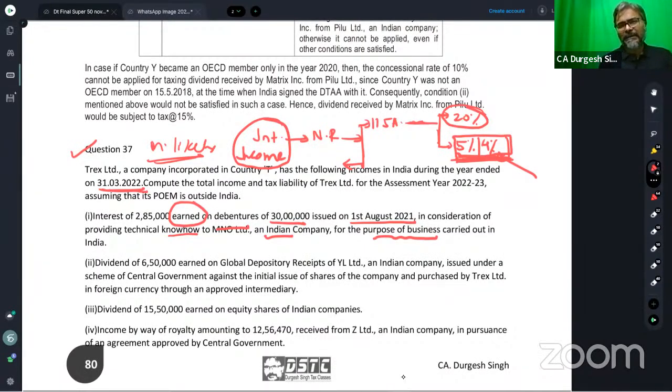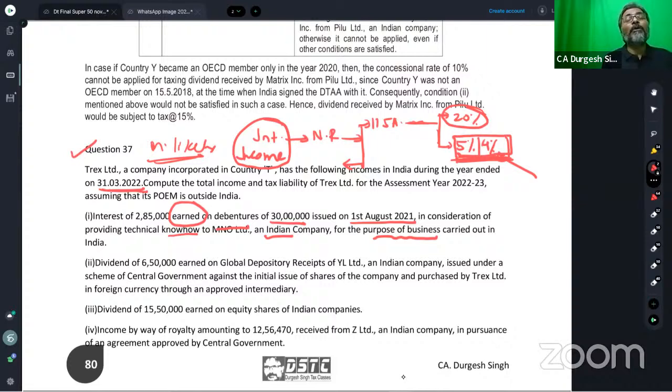But for the 20% rate of tax, there is one more condition. And what is the condition? The condition is that the loan or the borrowing should be in foreign currency, then and only then.